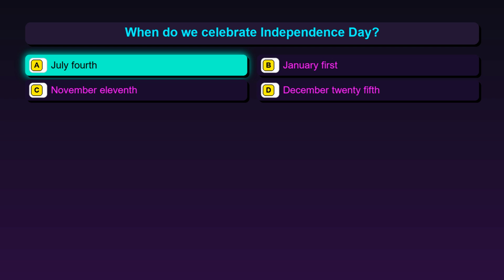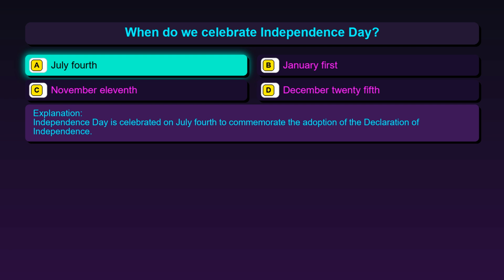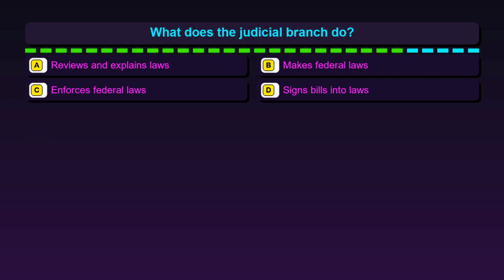The correct answer is option A, July 4th. Independence Day is celebrated on July 4th to commemorate the adoption of the Declaration of Independence. Question 144. What does the judicial branch do? Option A, reviews and explains laws. Option B, makes federal laws. Option C, enforces federal laws. Option D, signs bills into laws.